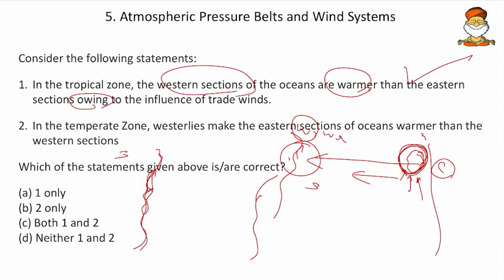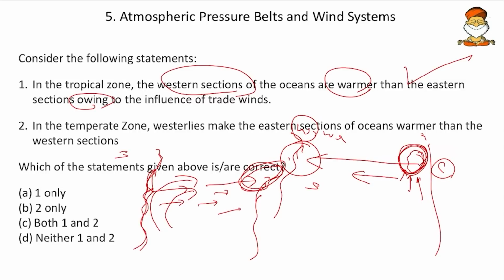So now we make sure that the westerlies are blowing from west to the east direction. Here we come across the Gulf Stream. That Gulf Stream will carry the hot water, and this will be carried towards Norway. So we know that as the Norwegian current. The Norwegian current brings the warm water, and that is why it is keeping the ports of Norway from freezing. Because of the Norwegian current, the Norwegian ports will work even in winters, else they would have been freezing cold.